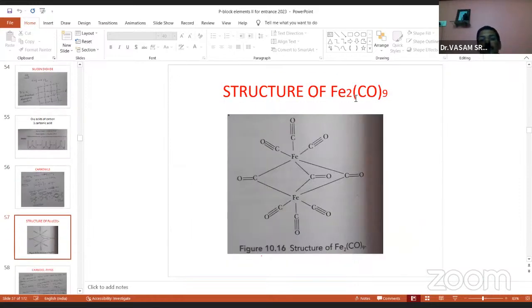And this is the structure of diiron nonacarbonyl, Fe2(CO)9. You see, this is a bridge bond. These are the terminal bonds: 3 plus 3, 6 terminal bonds and 3 bridge bonds. And this is the structure of Fe2(CO)9.